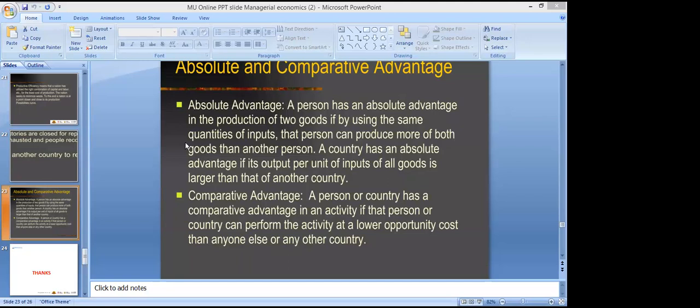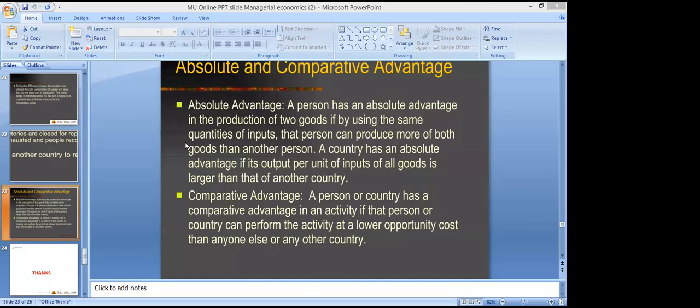So basically, the big differentiation is technology. Technologically driven goods are capital intensive goods, and labor intensive goods don't have enough technology being used. I hope that is clear to you. Oh, yes, sir. Thank you. So basically, absolute advantage and comparative advantage are based on the principle given by Adam Smith.